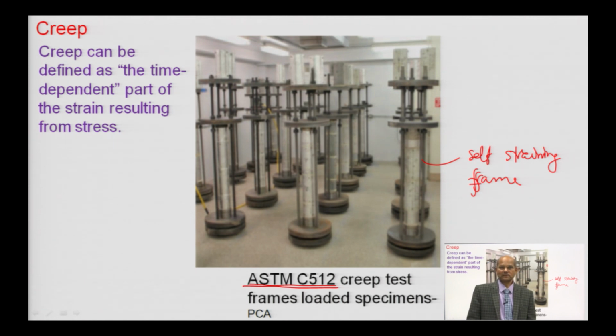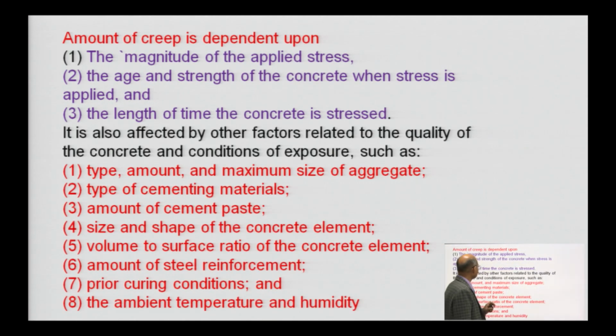That observation has to be recorded. Under the loading you have to find out how much strain it is going to develop. All these test procedures you can observe here.